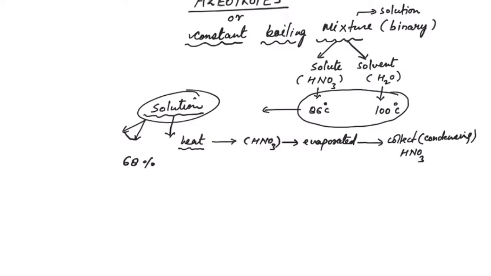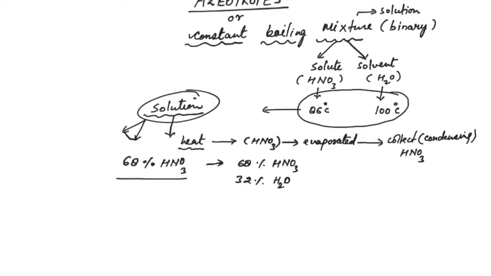What is meant by this? When you start heating, nitric acid will keep on evaporating. When in the solution 68% nitric acid and 32% water are left, then what will happen?